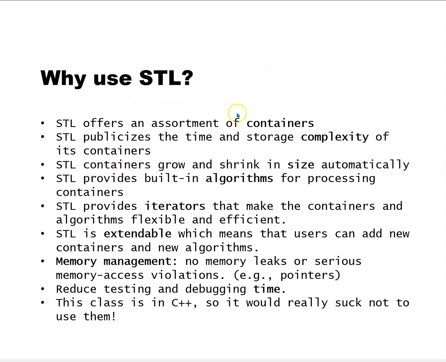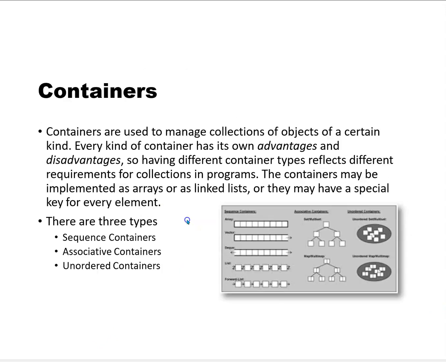Why should we use STL? STL offers an assortment of containers. It publicizes the time and storage complexity of its containers. Containers grow and shrink in size automatically. They provide built-in algorithms for processing things in containers. It provides iterators that make the containers and algorithms flexible and efficient. It's extendable. We can add new algorithms. Memory management, no memory leaks or serious memory access violations via pointer. Since it's been used forever and tested by other people, we don't have to worry as much about testing. And this is a class in C++, so it really sucked not to use them.